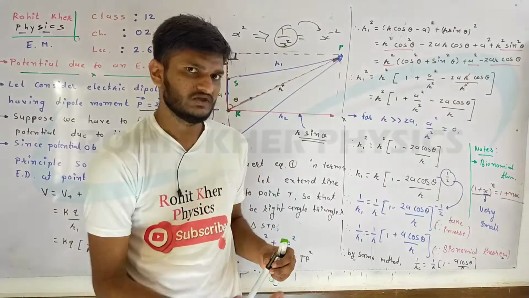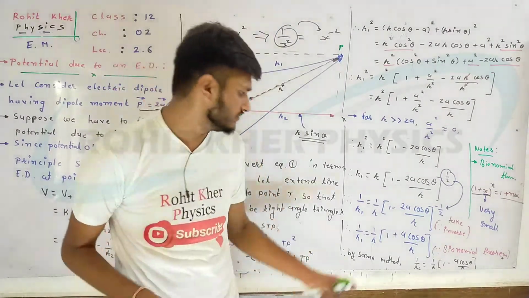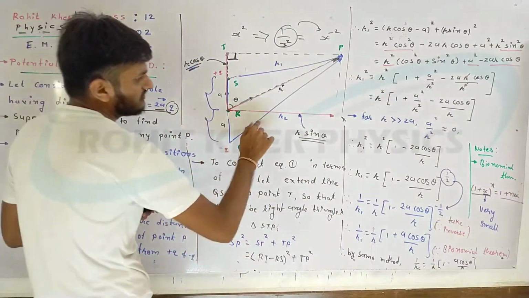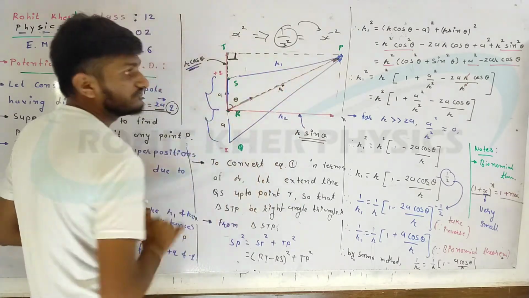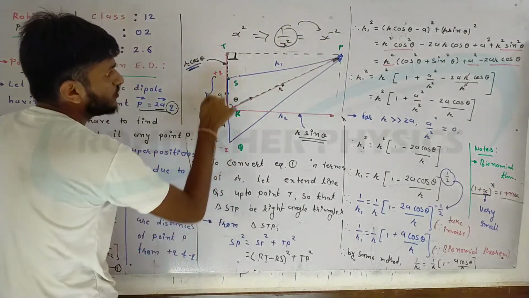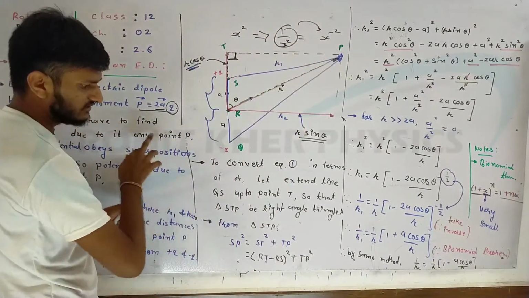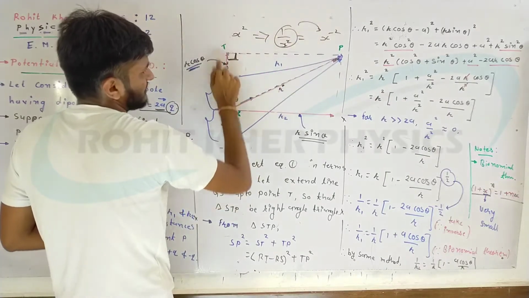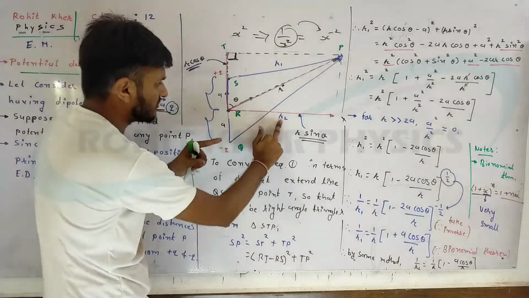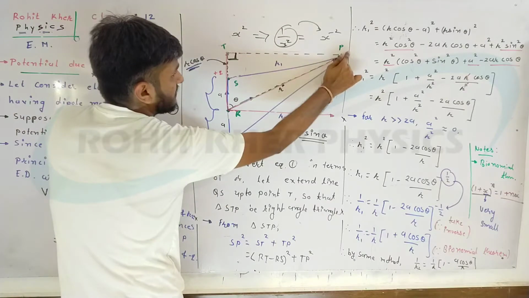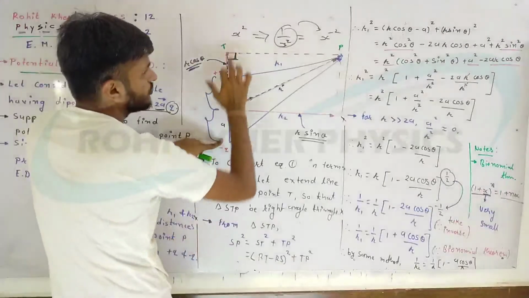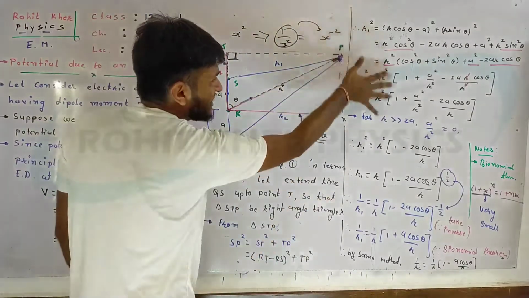We can simply, by the same method, conclude the value of 1 upon r2 as well. For finding the value of 1 upon r2 in terms of r, we have to take a right angle triangle, not this STP, but this QTP. Here we took triangle STP for R1, because in right angle triangle STP there is R1. So if we need to find R2, the triangle will be QTP. This is a bigger right angle triangle. So for this triangle QTP, we are going to follow the same method.